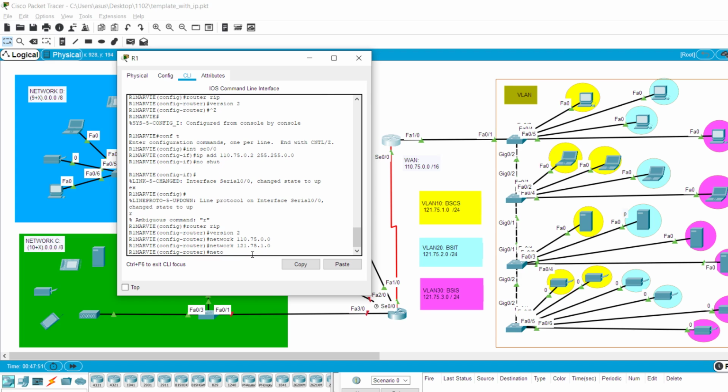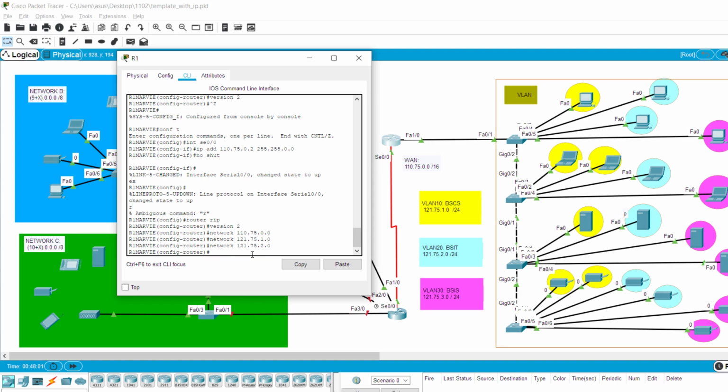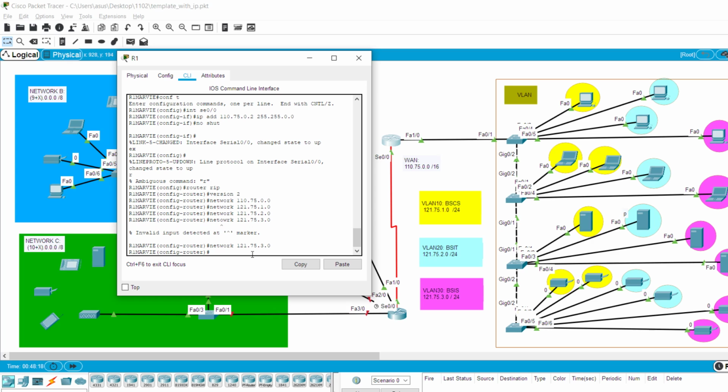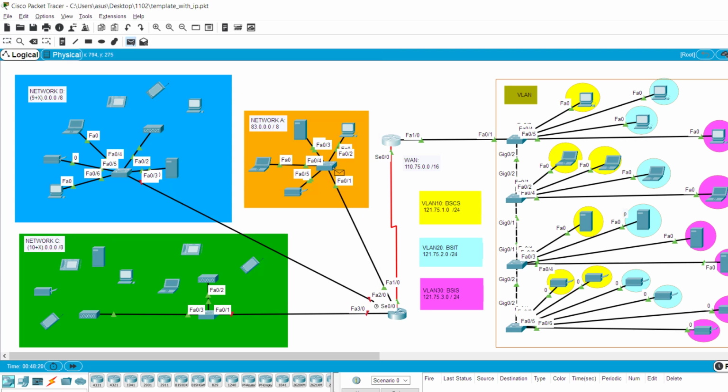The next one is network 121.75.2.0. The next one is network 121.75.3.0. Oops, wrong spelling. Network 121.75.3.0. Okay, let's see if it works.